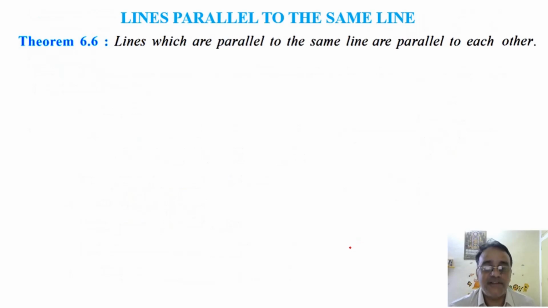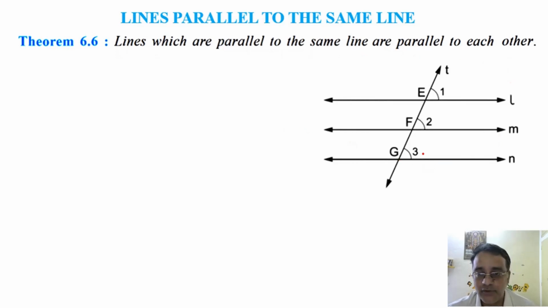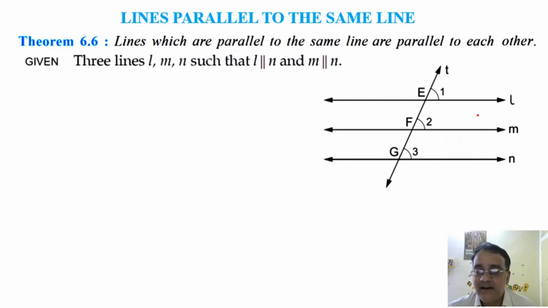So, theorem number 6.6 is the last theorem of this section. 6.7 जो है दूसरे टॉपिक के लिए. So lines parallel to the same line. The theorem says that lines which are parallel to the same line are parallel to each other. So this theorem we are going to prove. Suppose here L, M, N are three lines and L is parallel to N and M is parallel to N. These two lines are parallel to the same line, that is N, and we have to show that L is parallel to M.